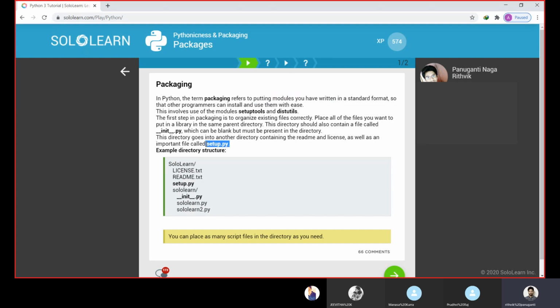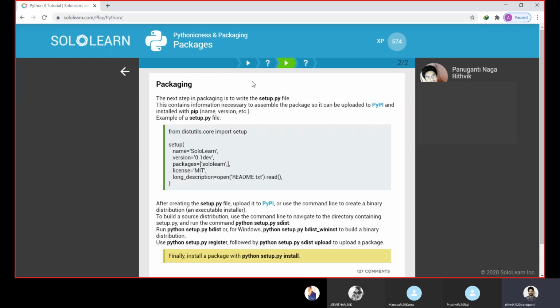Here next we will see this setup.py. The next step in packaging is to write the setup.py file. So what is a setup.py file? This contains the necessary information to assemble the package, so it can be uploaded to the Python Package Index and installed with pip, that is nothing but name, version, whatever the software has. So this is an example of setup.py.